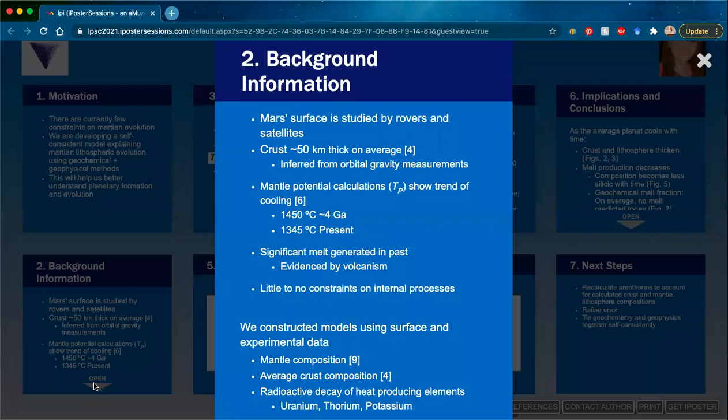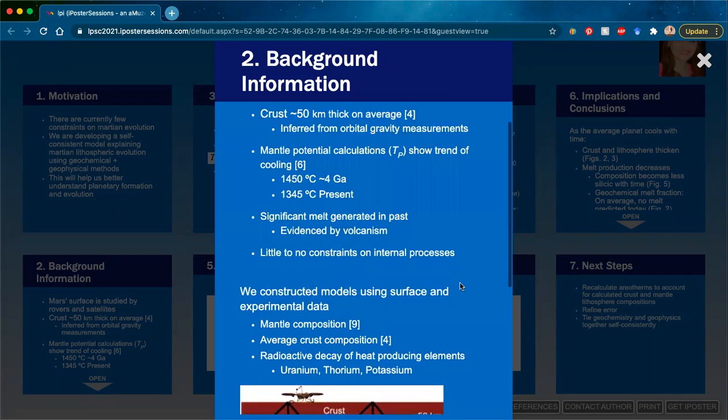A little bit of background information about Mars. Mars' surface has been studied by rovers and satellites. We've also used meteorites as a way of obtaining samples from Mars because we have not yet returned any samples from the planet's surface. And so we know that the crust is about 50 kilometers thick on average, and this has been inferred from orbital gravity measurements. The actual thickness of the crust ranges from about 3 kilometers thick to over 100 kilometers thick, but the 50 kilometers is the average thickness.